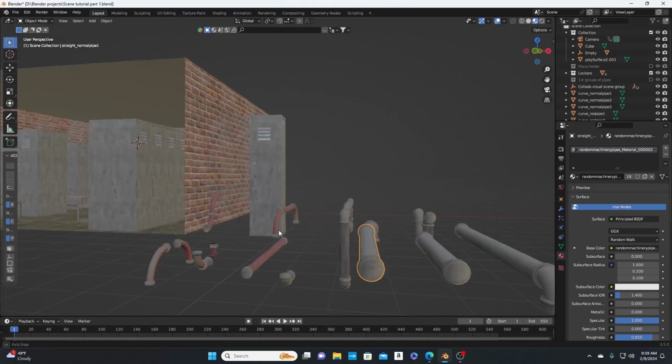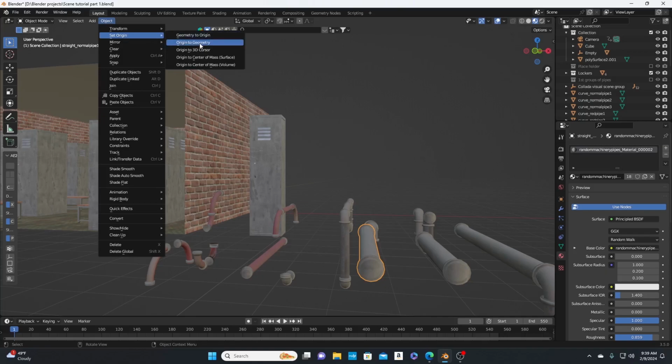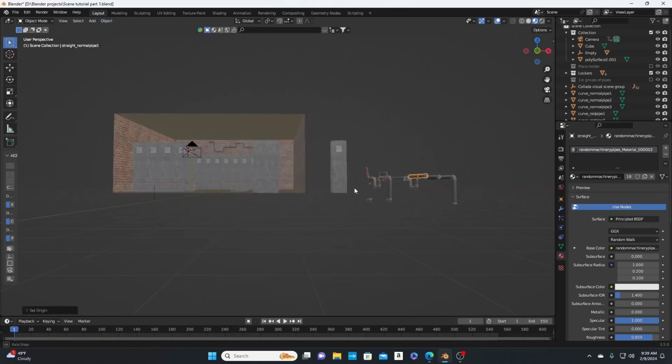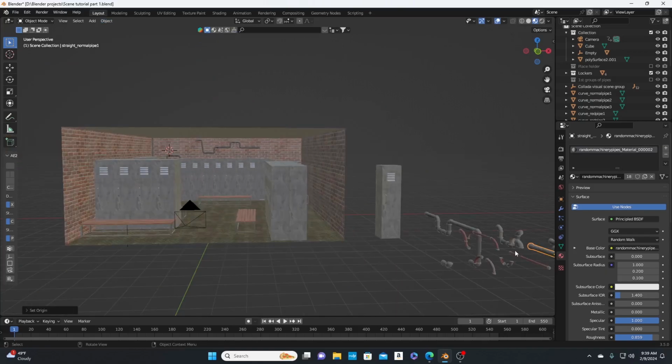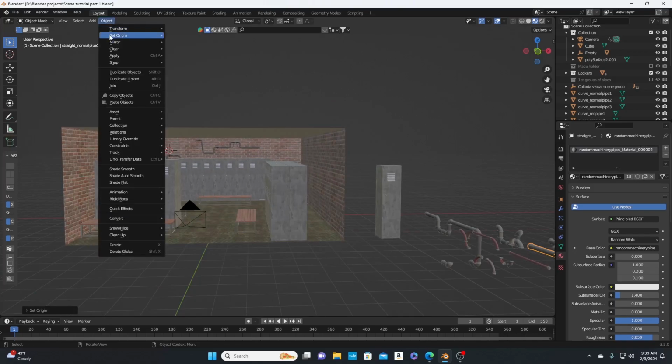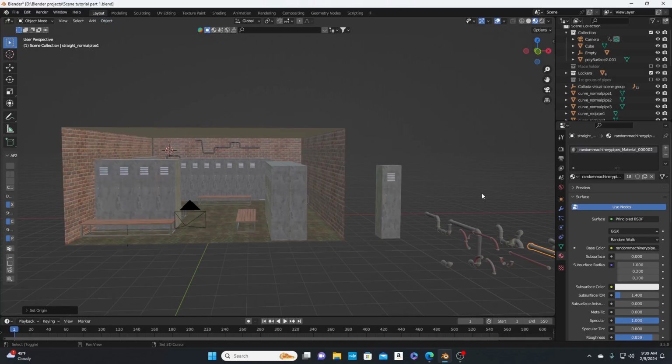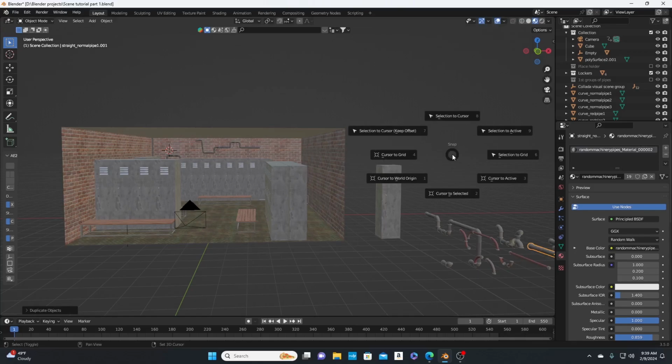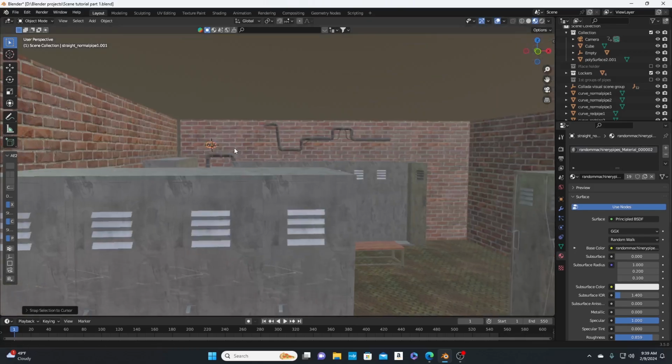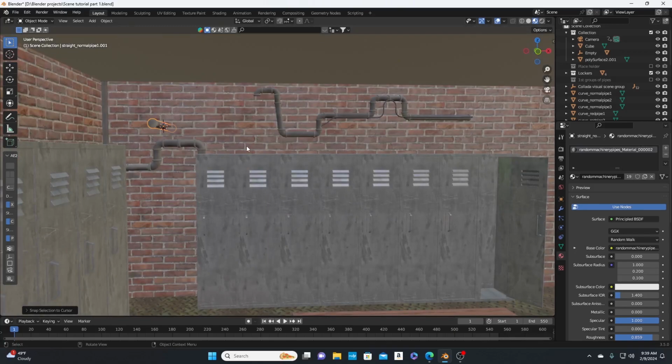So let's add a pipe. It's long and we'll add this pipe right here since it's a long one. Alright, so we got this pipe. Hit Shift D. Make sure you object set origin set geometry. You go Shift D. Then Shift S. Selection to cursor, keep offset. You're gonna hit R, rotate on the Y, hit 90.